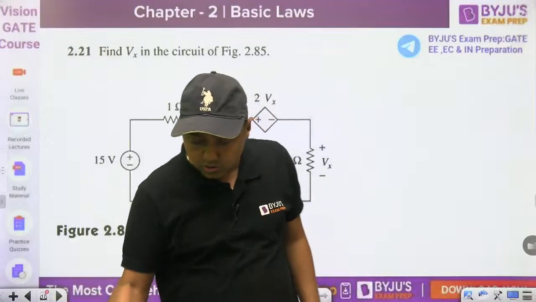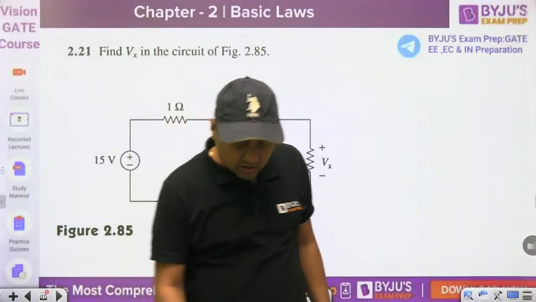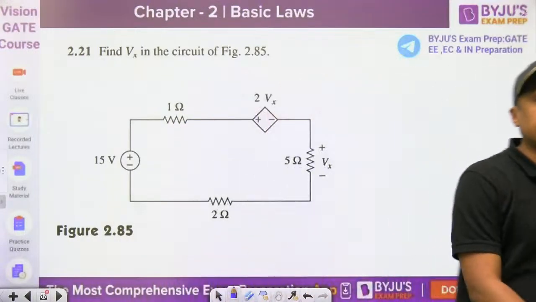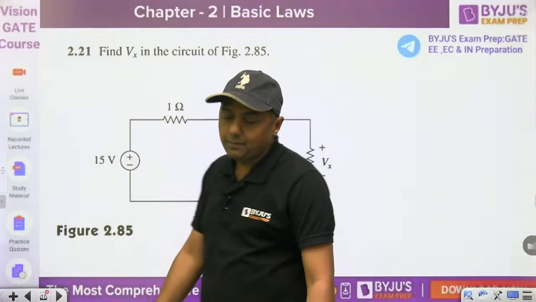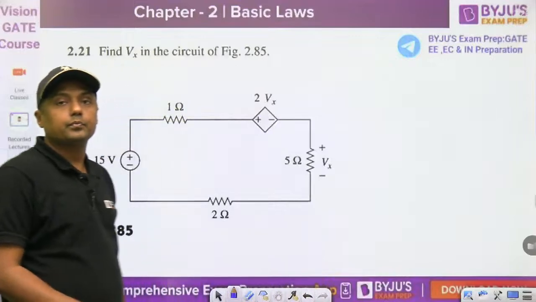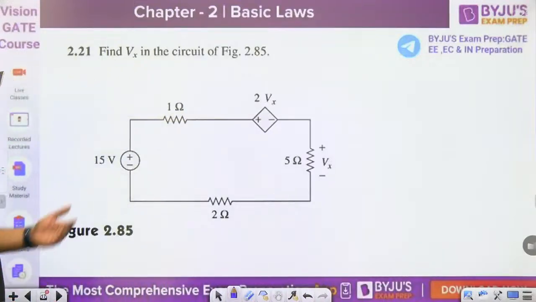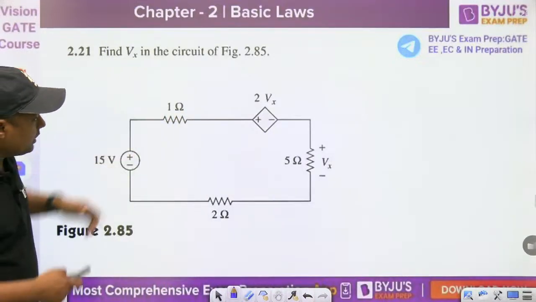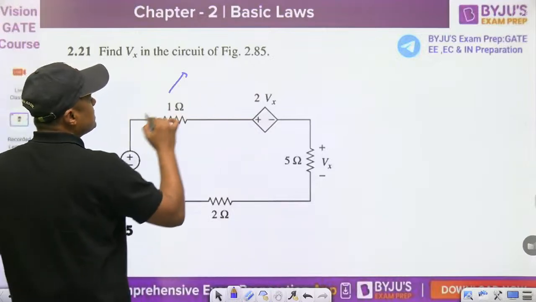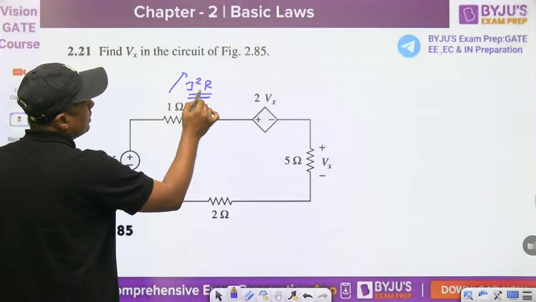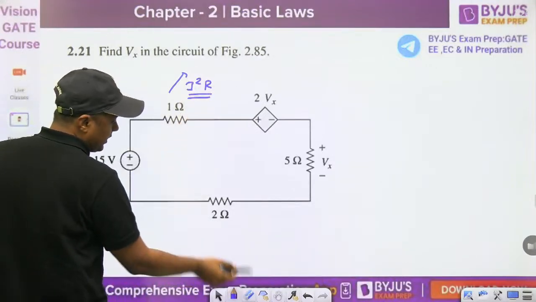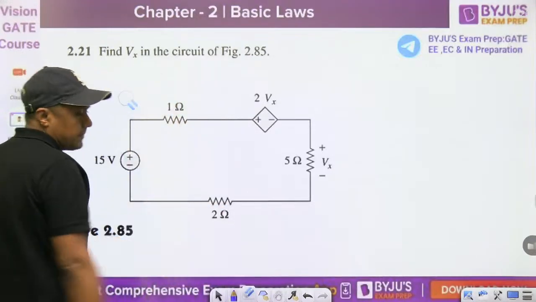How can we store the energy in a resistor? Tell me. A resistor is what? An energy dissipative element, not a storing element. We can store energy in what? Capacitor and what? Inductor. Because when we give current to a resistor, it will dissipate the energy into the atmosphere. That is I squared R, the power dissipation, and multiplied by time, you can find the energy dissipation. It can't store the energy.